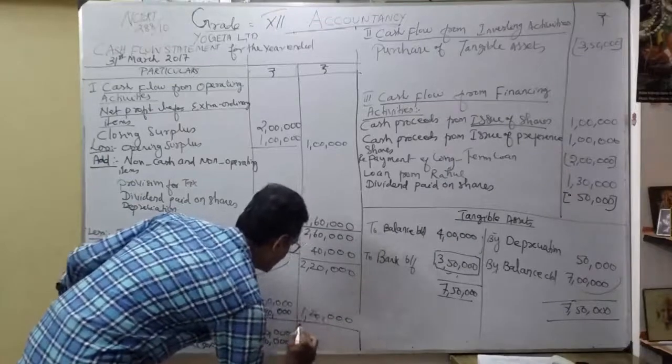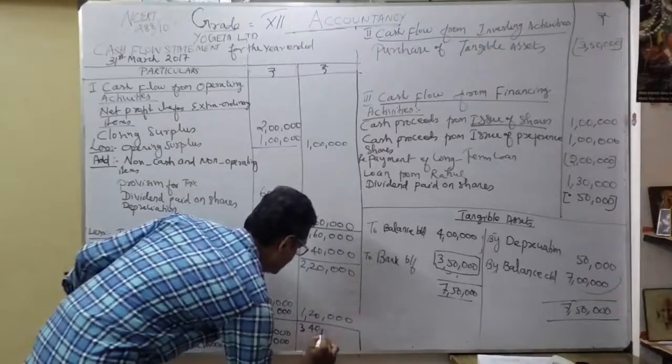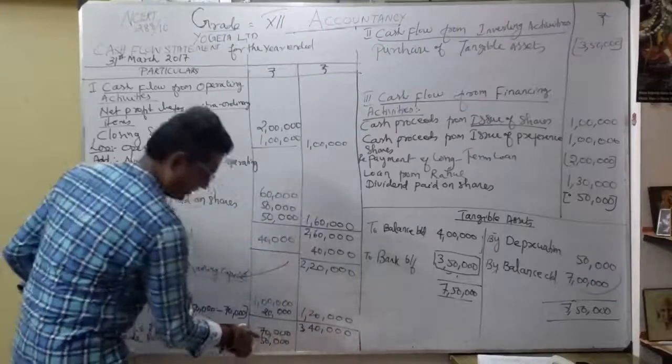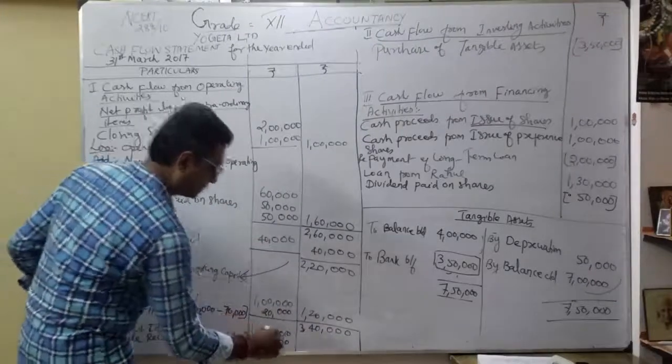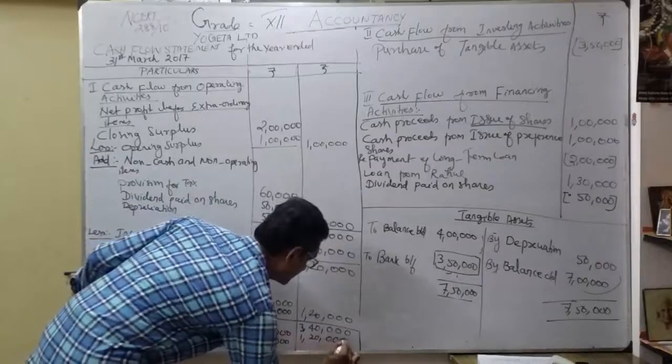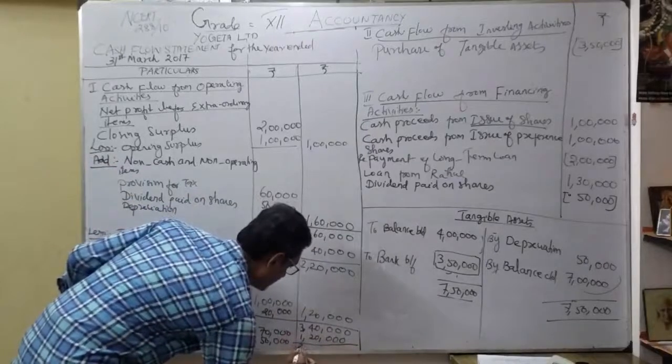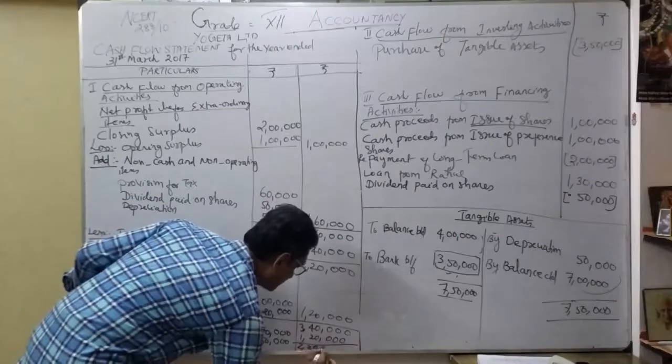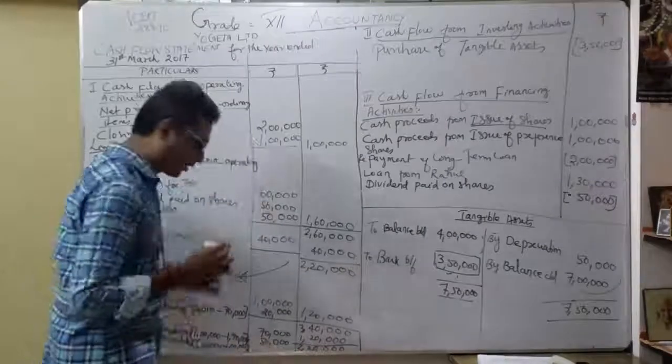How much do we get? So 3,40,000. Okay, less 7,70,000 plus 50, 120 I'm going to deduct. So what is the answer here? 2,20,000. In your book, that is the wrong answer.